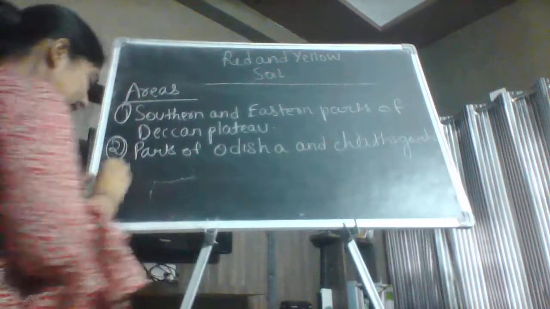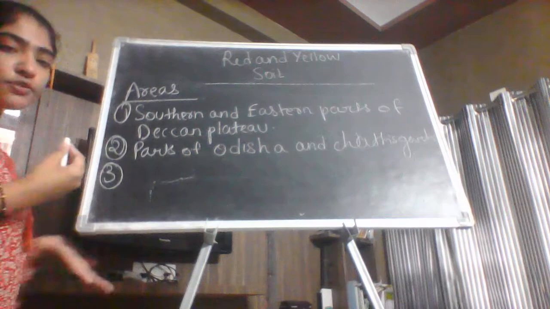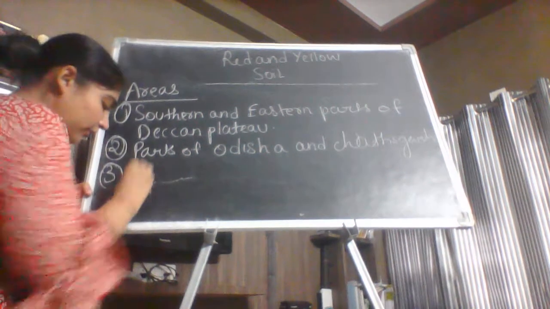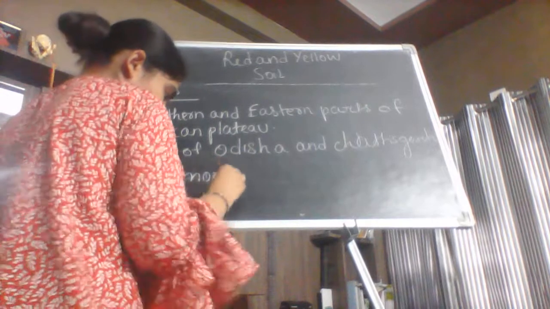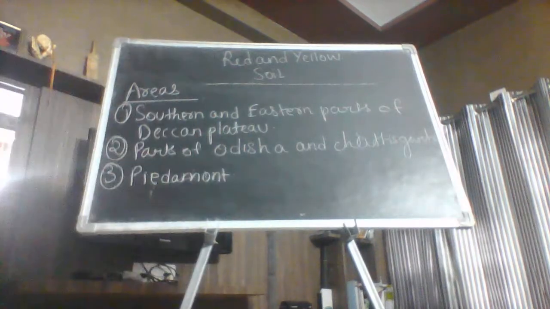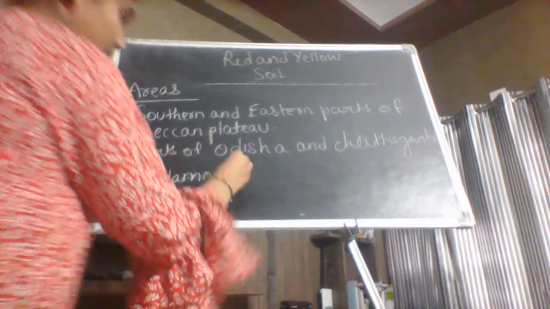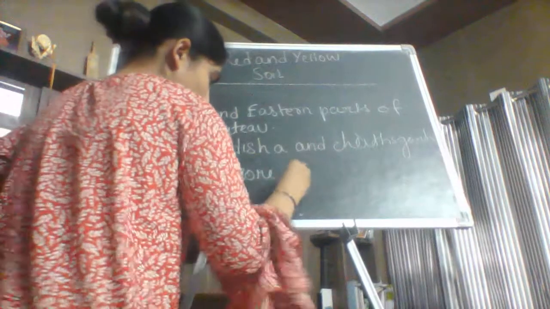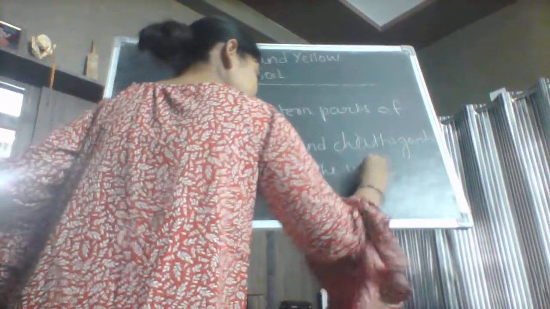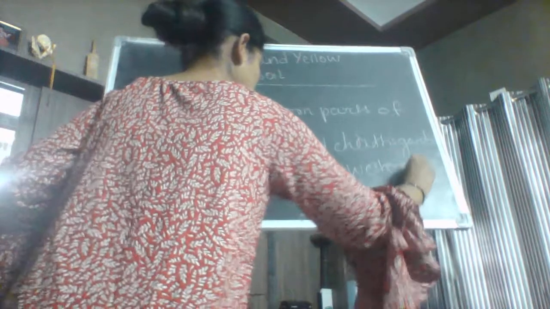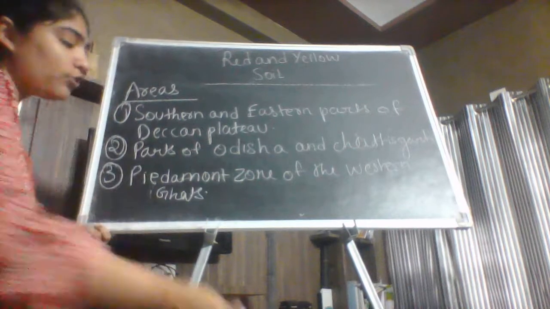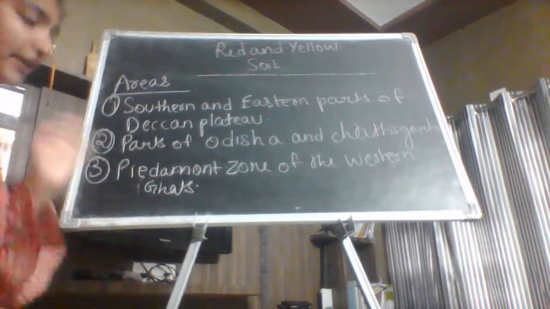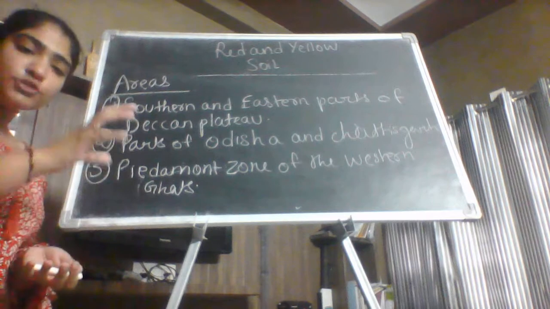Okay. The third area for this type of soil is the Piedmont zone of the Western Ghats. Now in the previous soil video I have told you the meaning of the Piedmont zone, that the Piedmont zone means the gentle slope.